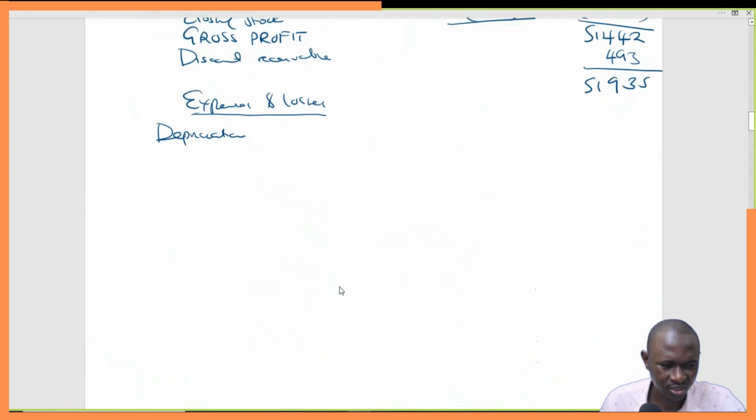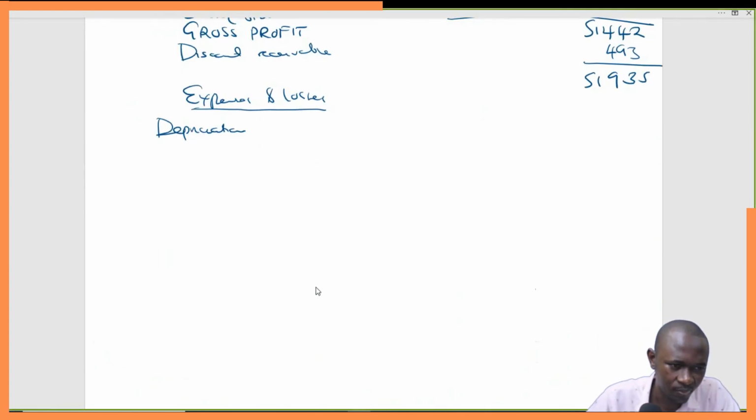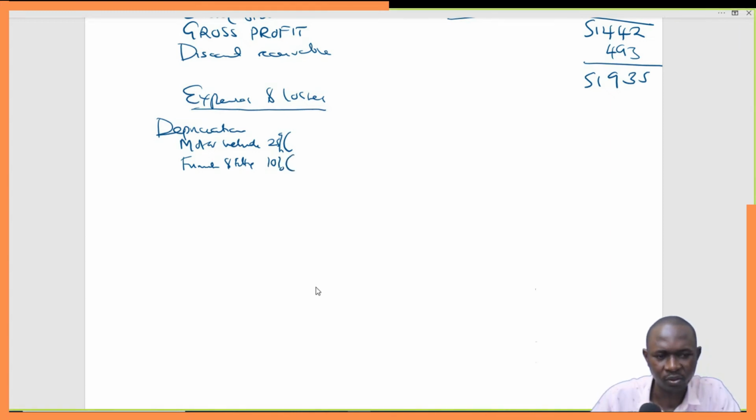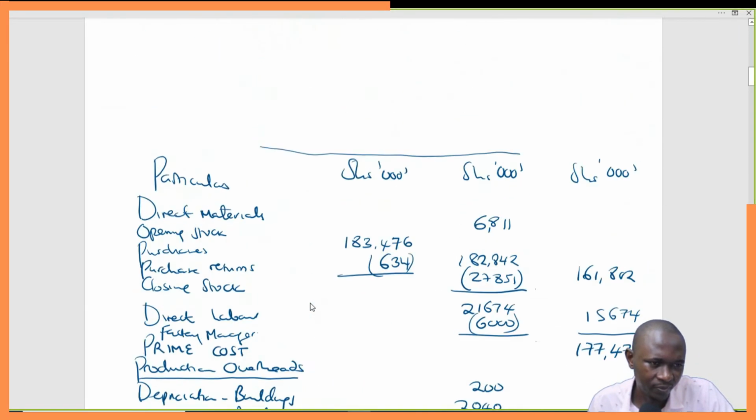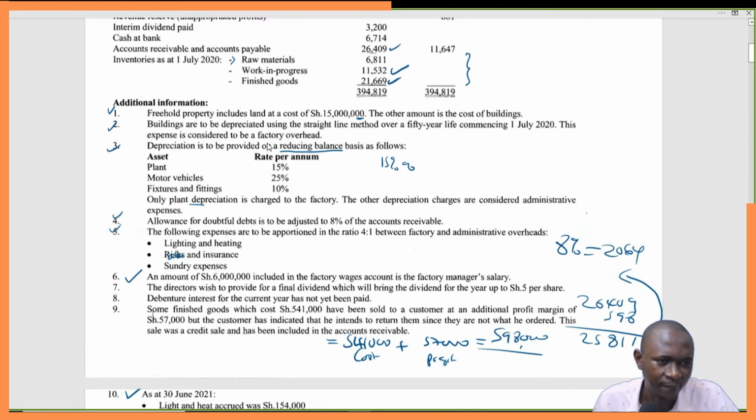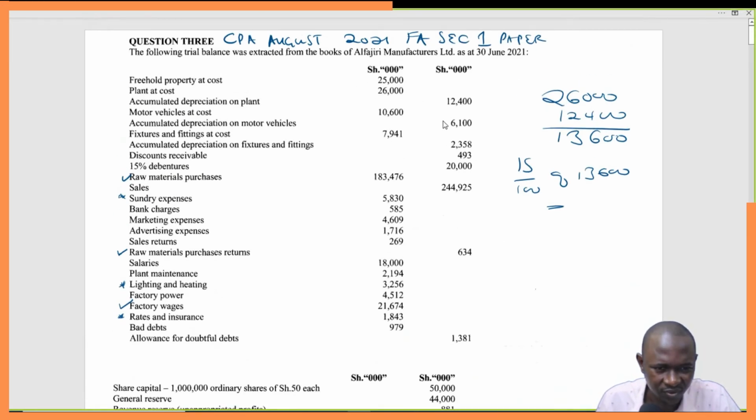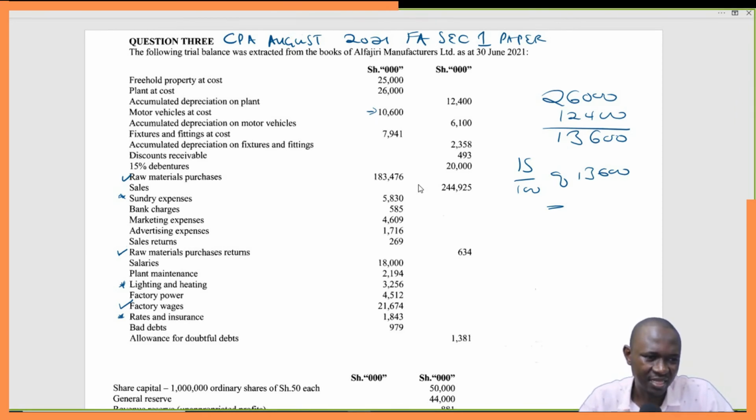So let's pick that. Motor vehicle, depreciation, 25% off. And then furniture and fittings, it's 10% off. So this makes it very easy. 25% and 10%. So we come back here and we get these figures. They have told us that it's on a written down value. What we mean by written down value is we don't work with the cost. Written down value is the value of that asset as at the beginning of that year.